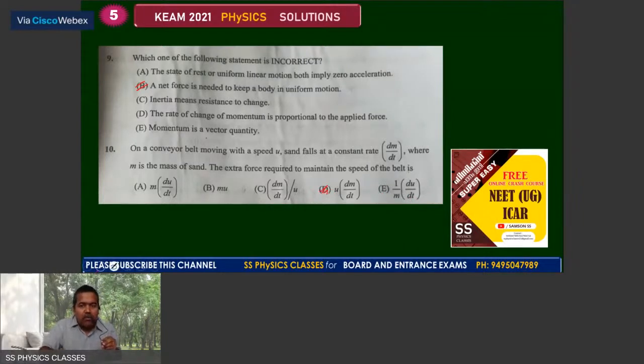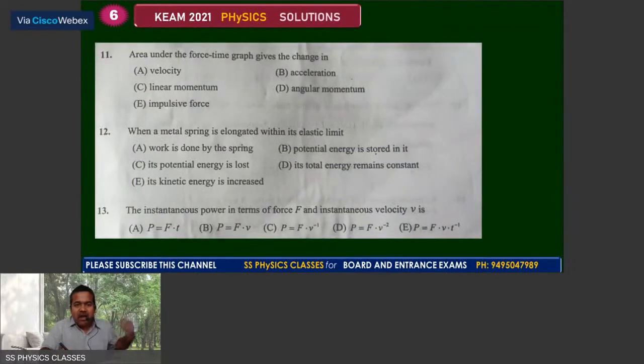So we can move with question number 11. The area under the force-time graph, you just multiply that force into time. The force is dp by dt, dt cancels, and you get the value of momentum. Yeah, that is a very important concept, or we can say the change in momentum. C is the answer. When a metal spring is elongated within elastic limit, that elongation gives the potential energy on it, and hence we can say the potential energy B that is stored in it. That is nothing but equal to half into the load into extension.